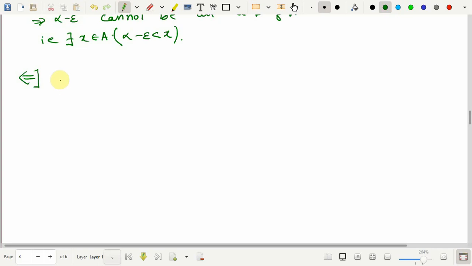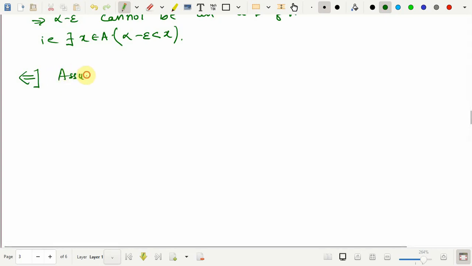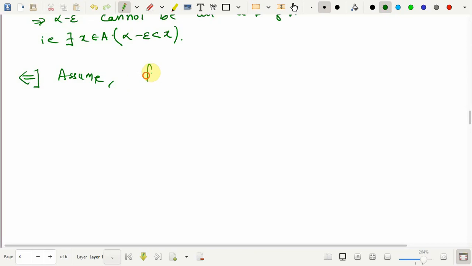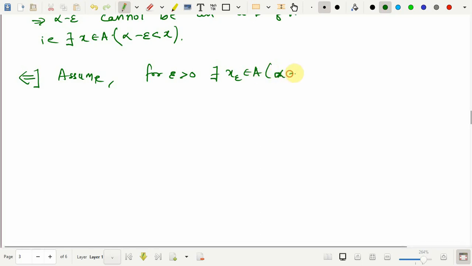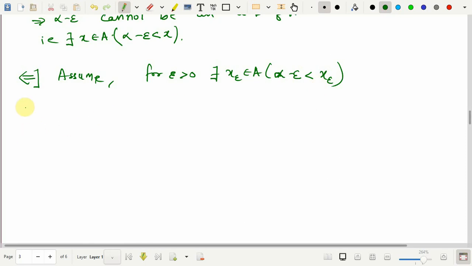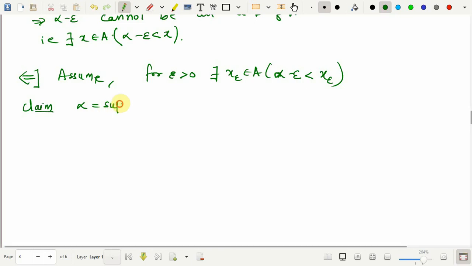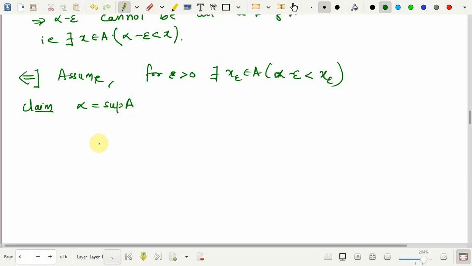Conversely, suppose I assume for every epsilon positive there exists x epsilon in A such that alpha minus epsilon is less than x epsilon. Now, I need to show alpha is the supremum of A. It is already given that alpha is an upper bound. So, I do not have to prove alpha is an upper bound to prove that it is a supremum of A. I only need to show that any other upper bound of A will exceed alpha.